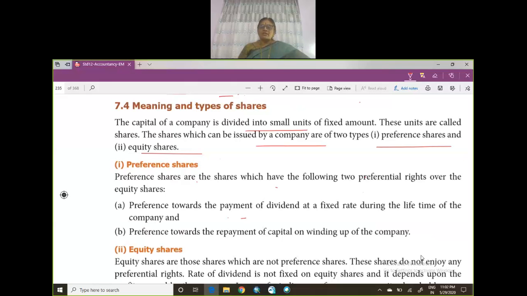What are preference shares? Preference shares have two preferential rights. The first preferential right is towards the payment of dividend at a fixed rate during the lifetime of the company. Supposing you are allotted preference shares, you will be getting a fixed rate of dividend as long as the company exists, irrespective of whether the company is making profit or loss. And they also get a preferential right in the repayment of the capital on winding up of the company.